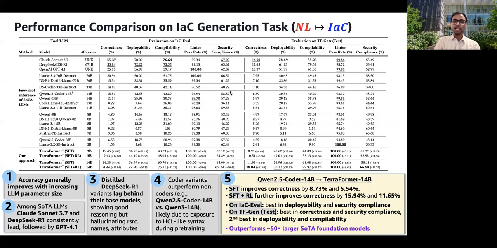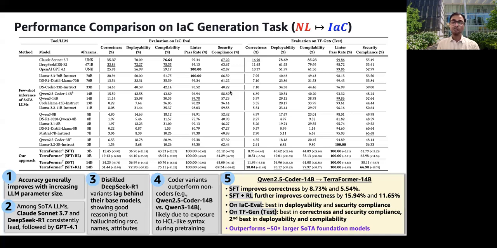So here are the results for the IaC generation task. A few general trends. First, accuracy improves with model size. Second, among frontier models, Claude Sonnet 3.7 and DeepSeek R1 consistently lead. Third, distilled variants of DeepSeek R1 tend to hallucinate resource names and attributes. Fourth, code specialized models outperform general purpose ones of the same size.